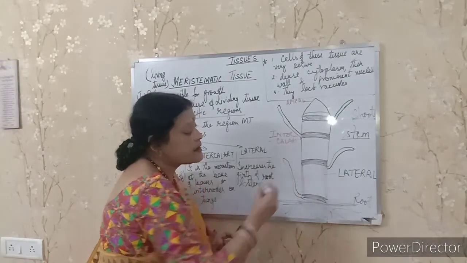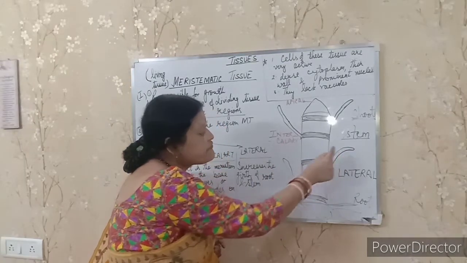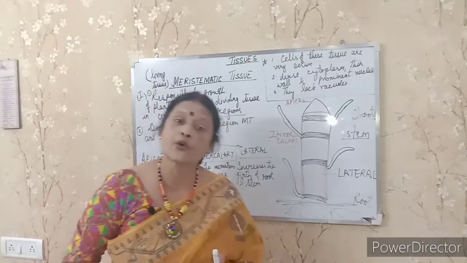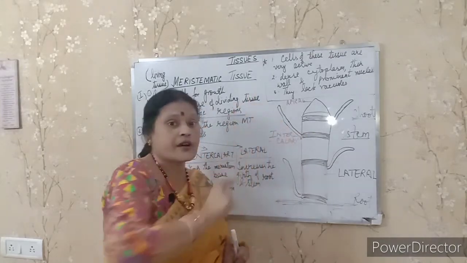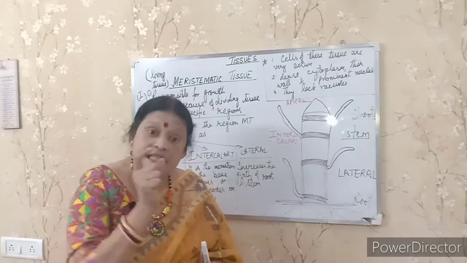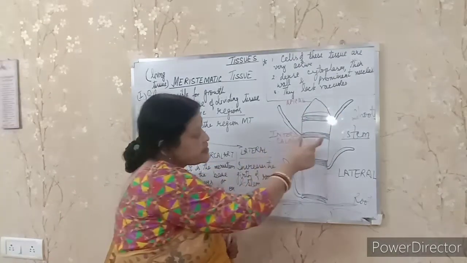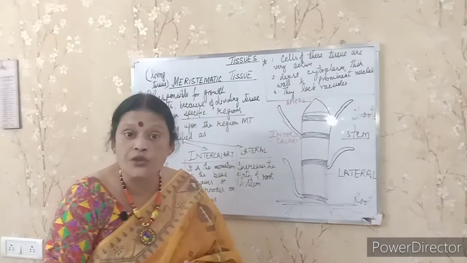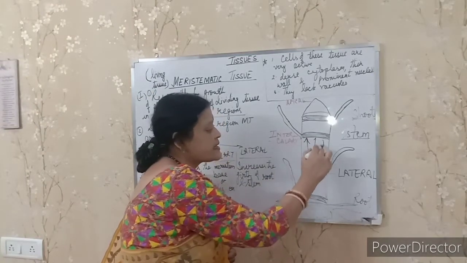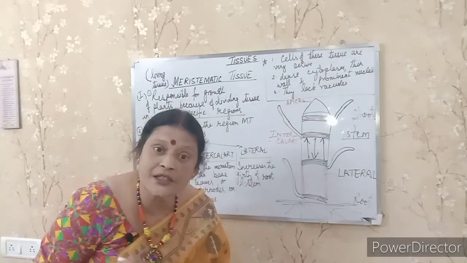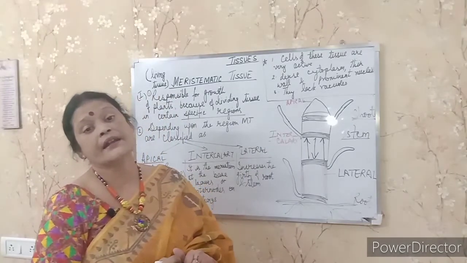See, these are the darker colored parts which are nodes. From here the leaf structure will grow. The nodal plane, that means what grows from the node? The leafy area. So on the sides of the stem, from where the leaves are growing, that particular area is known as node, and the space between them is known as internodes. That is, between two nodes we will call this area the internode.